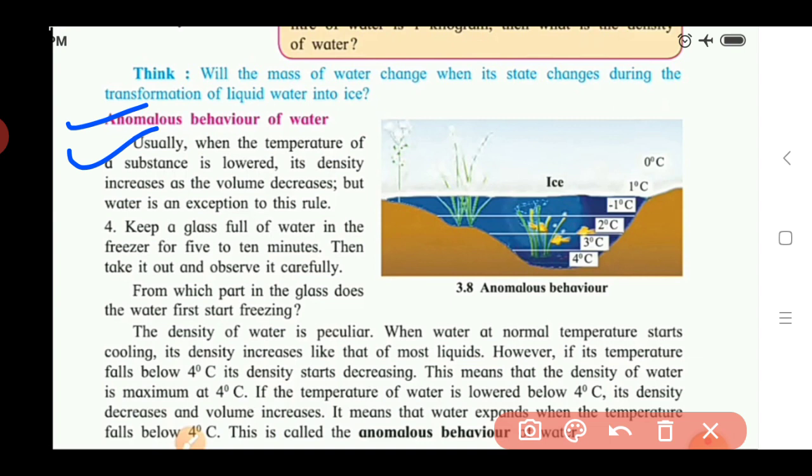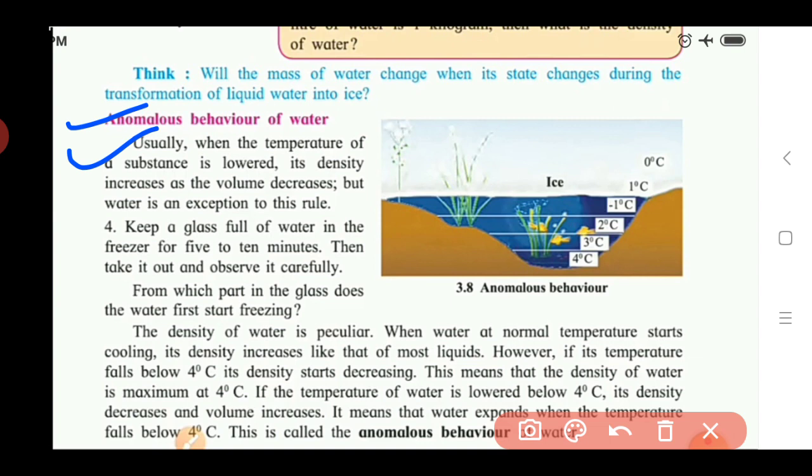In the water, what happens? Here the volume increases and density becomes less. If we see the above activity, where we keep ice pieces into the water, in that case, what happens? The density of ice is less than the density of water, means it is reverse of the rule in the case of water.